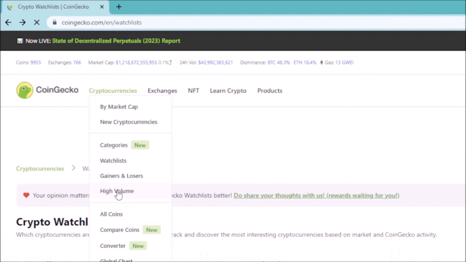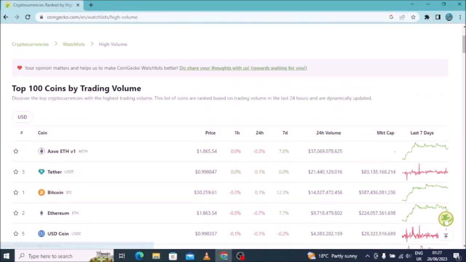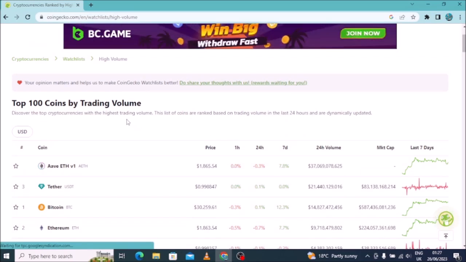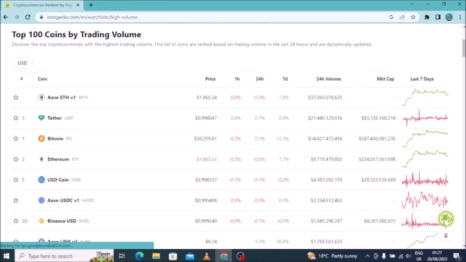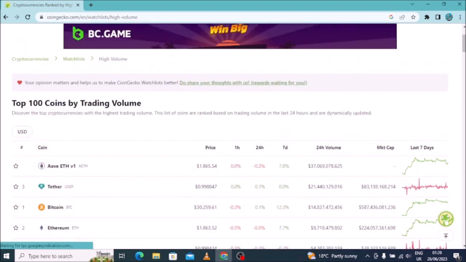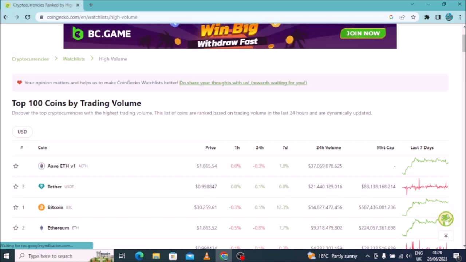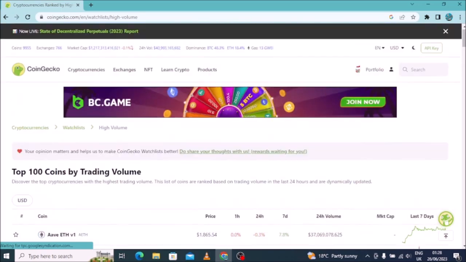So back on cryptocurrencies, you will find high volume coins. Here they give you 100 coins by trading volume. You can see that Aave right now is the first, Tether, then BTC is the second one, there is Ethereum and many more. So if you want to see more of these coins, just come here and see exactly how these coins are categorized in 24 hours, of course, and 7 days.